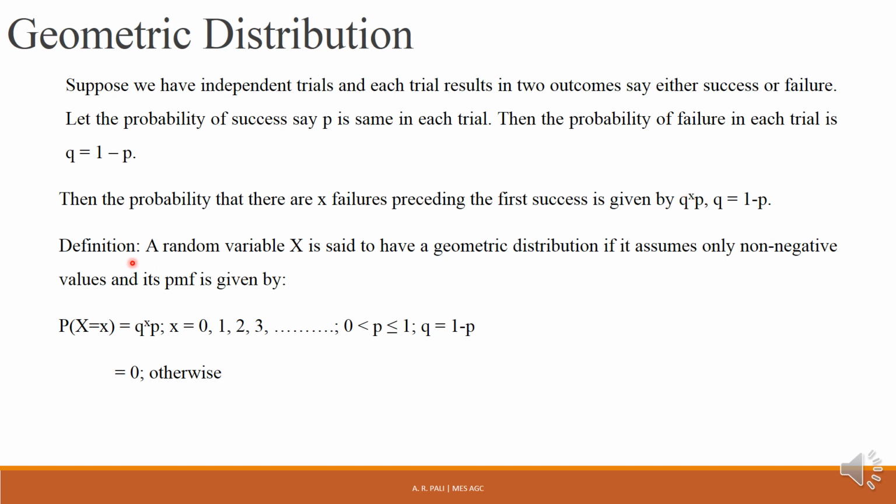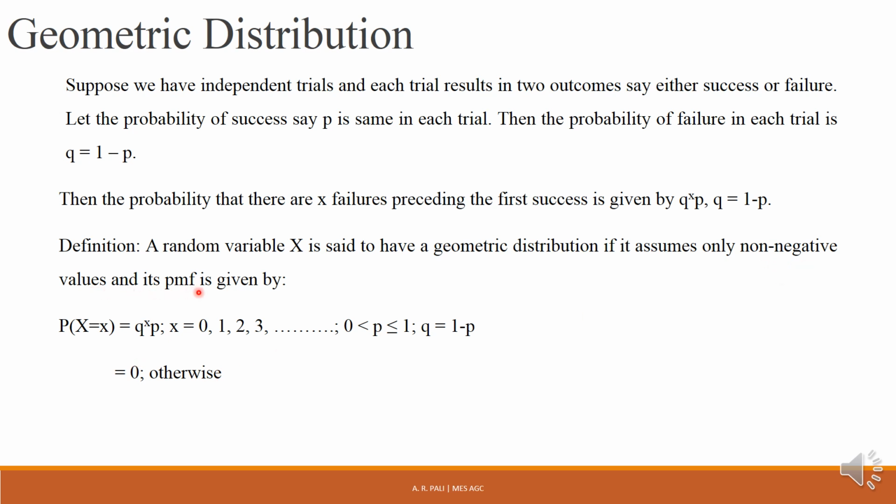Now we'll see the definition of a geometric random variable or a geometric distribution. So a random variable X is said to have a geometric distribution if it assumes only non-negative values, because how many failures can we get? We can get 0 failures, 1 failure, 2 failures, 3 failures, and so on. So X, which is nothing but the number of failures before the first success, will take non-negative values, either 0 or 1 or 2 and so on. It can't take a negative value.